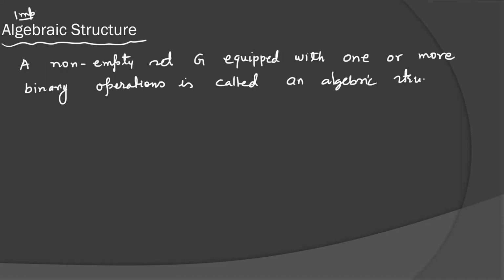For example, if we take the set of real numbers with one operation addition and another operation multiplication, it is an algebraic structure because the real numbers are non-empty and we are taking two operations. We can take the set of rational numbers with operation addition also. This is also an example of an algebraic structure.